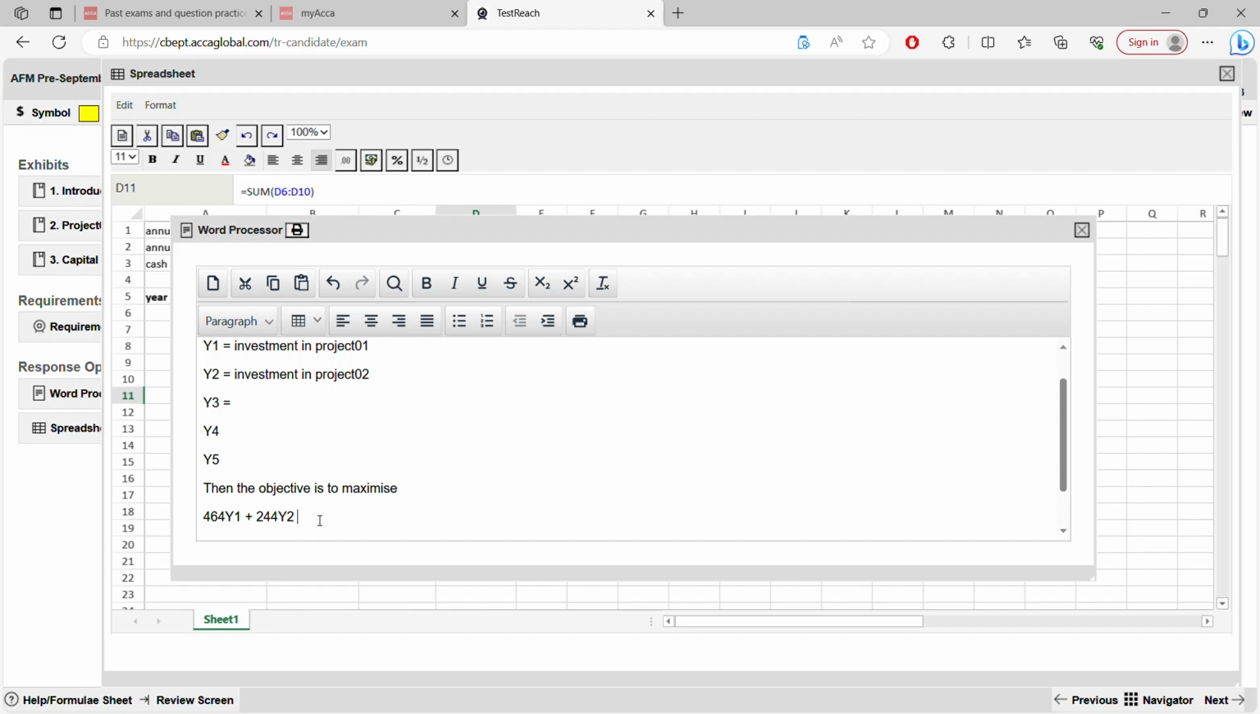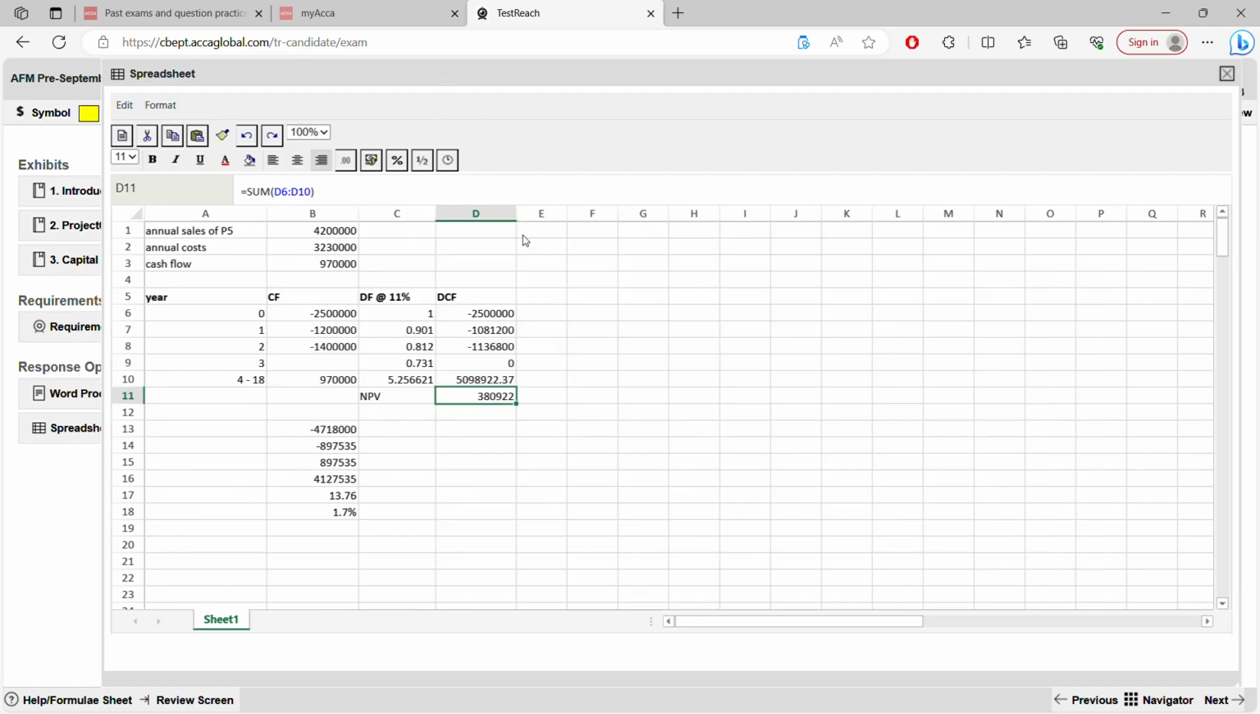Like this, you have to do this for project 3. 352,000. So 352 Y3 plus the fourth project, 320 Y4 plus. Just now we have got the project 5 value, 380,092. You can write 380.